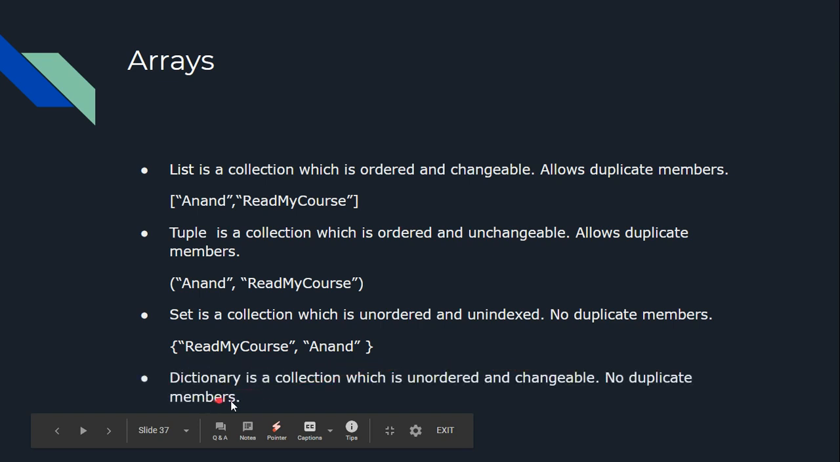Next is dictionary. Dictionary is a collection which is unordered. Again, unordered means the elements will not have any fixed position. It is unordered and changeable. Changeable means you can change any element in the dictionary. Again here, no duplicate members are allowed.